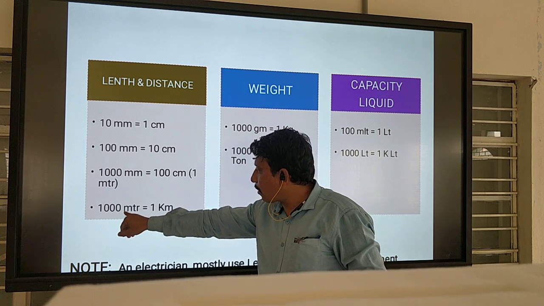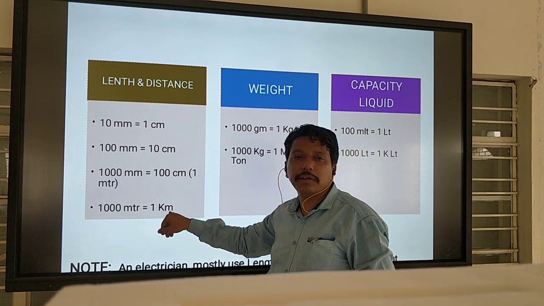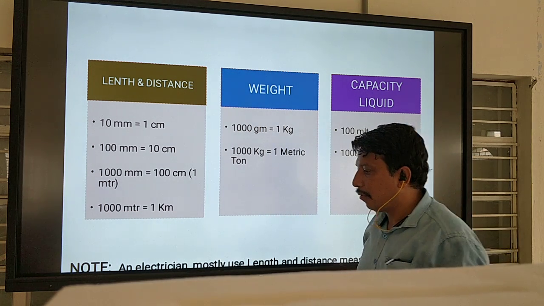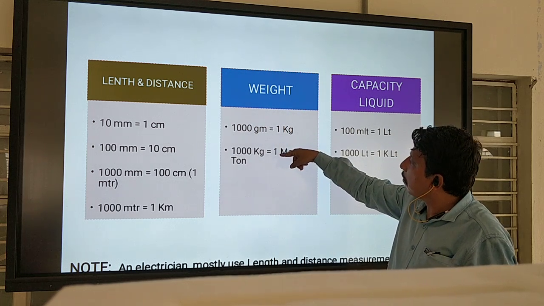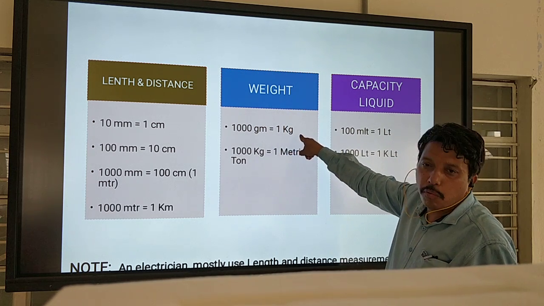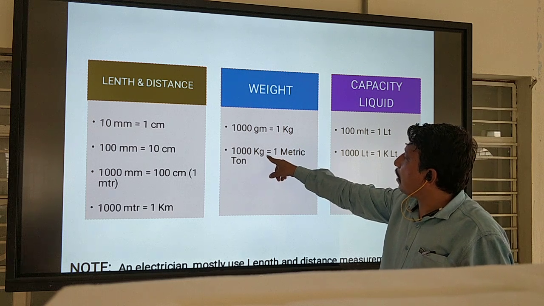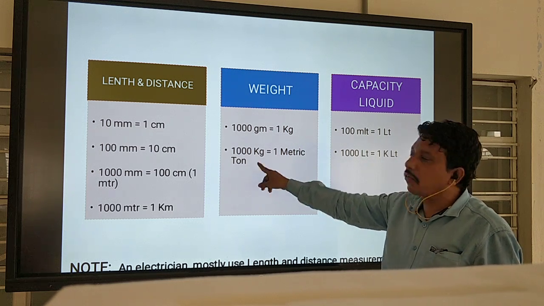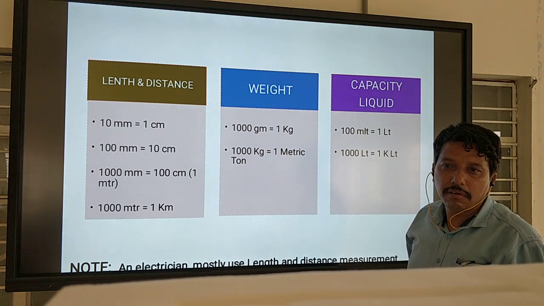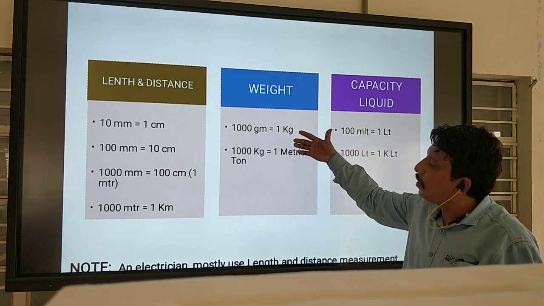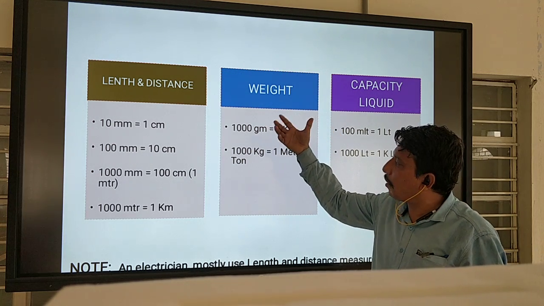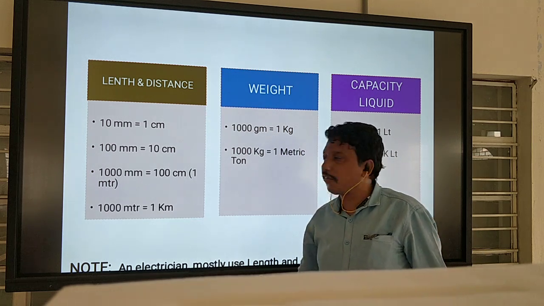Okay, and 1000 meter is equal to 1 kilometer. Next one is weight. 1000 gram is equal to 1 kg, and 1000 kg is equal to 1 metric ton. This is also needed somewhere, not needed much, but the maximum you need is in length and distance.